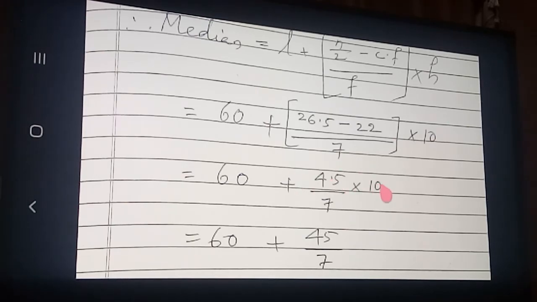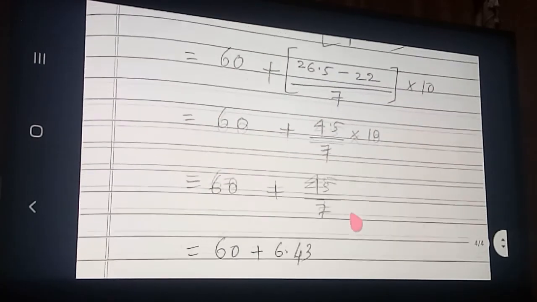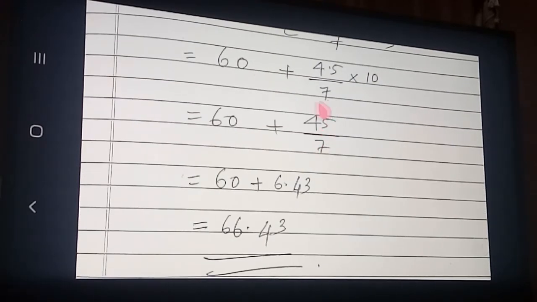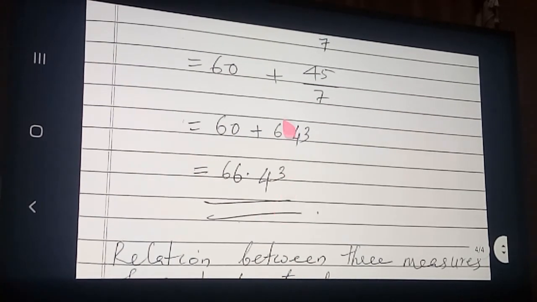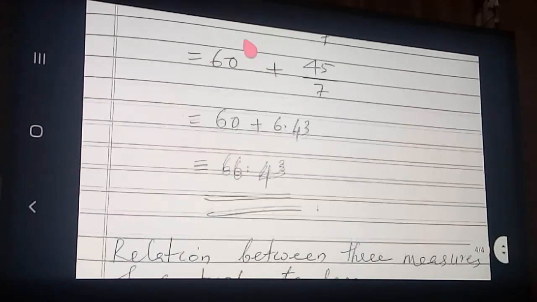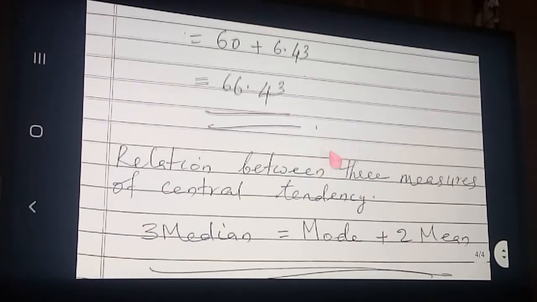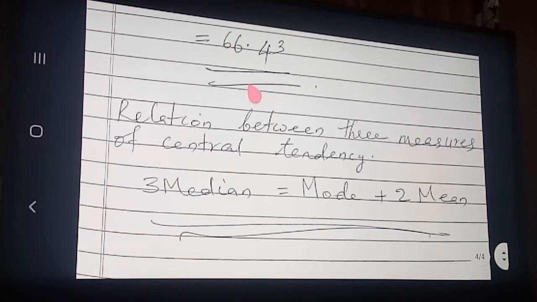So 4.5 into 10 is 45. 45 divided by 7: as I have told you many times, calculate this 45 by 7 separately. Otherwise if you take the LCM with these terms, a lengthy calculation will come. It is much better to divide 45 by 7. You will get 6.43, and you add 6.43 to 60. So the total answer is 66.43. Actually this is only an example from the textbook. For explaining the formula I simply took the textbook example.